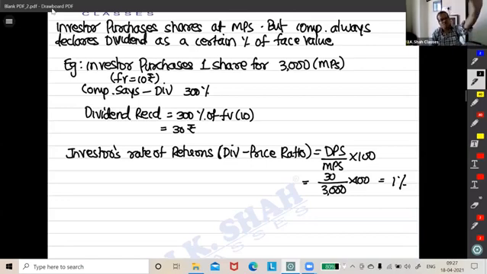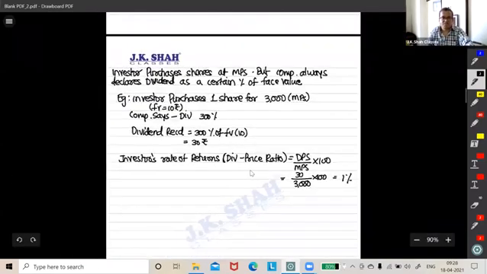The company may shout that we gave away 300% dividend, but I did not buy the share at 10 rupees. I bought the share at 3,000. So from my point of view, it is only 1%. Everyone clear with what we discussed, guys? Okay. Two, three more ratios we'll add tomorrow. Tomorrow first we'll do that. We'll add the remaining ratios and then we will continue.